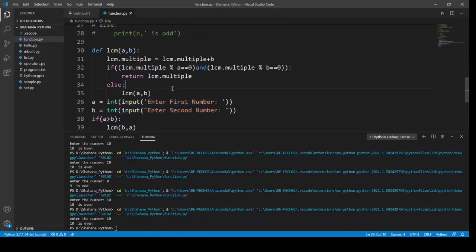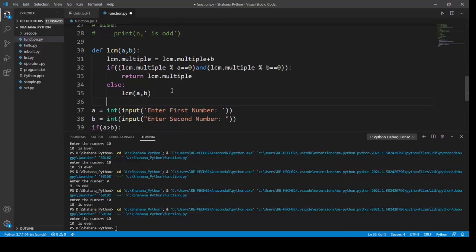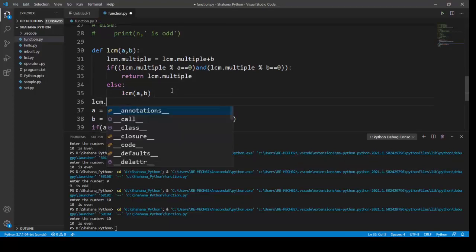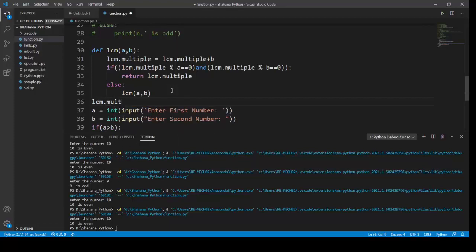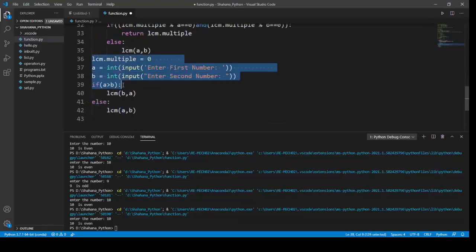Before that, I'm sorry, I forgot to declare a variable here. LCM dot multiple is going to be 0. Python will start running my code from here. What I'm trying to do is declaring a variable with the name LCM dot multiple. This way also we can declare a variable, and I'm giving a value of 0 for that. Then I'm getting two inputs from the user, a and b.